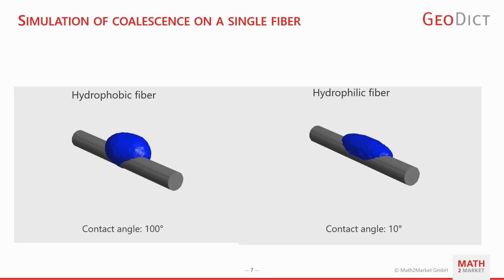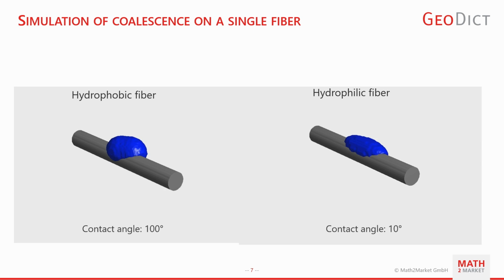In this video, you can see one of the primary coalescence simulations on single fiber as more and more droplets are added, and then they grow and form a bigger droplet. The video on the left side shows the formation of a larger droplet with a contact angle of 100 degrees.